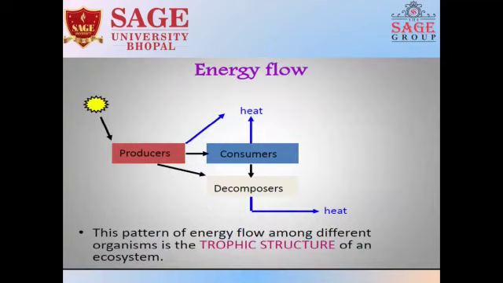Energy flow: the Sun is the primary source of energy. From the Sun, producers take energy, and then consumers take energy from producers. From consumers, energy flows in two directions: one is directly converted into heat, and another is from decomposers, which convert it into heat. This pattern of energy flow among different organisms is the trophic structure of the ecosystem.